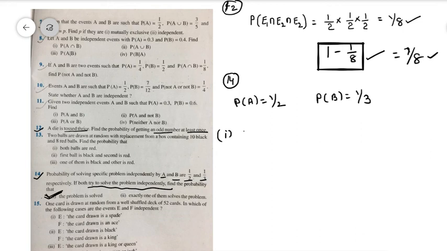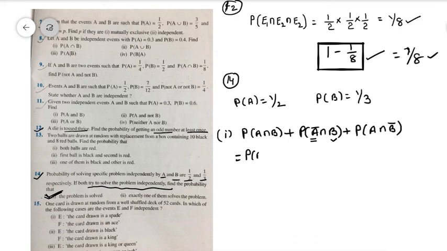When can we say that the problem is solved? A solved and B solved, then we say that the problem is solved. Or A not solved but B solved, then also we say that the problem is solved. The other case is A solved and B not solved, then also we say that the problem is solved.